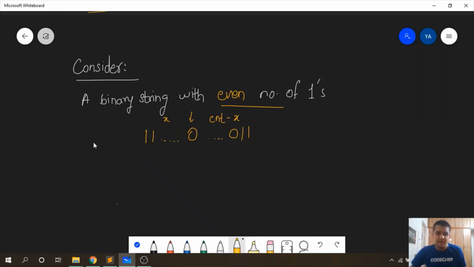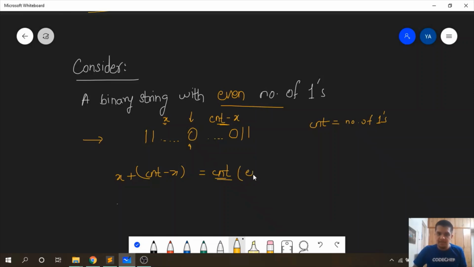Now, I've depicted this string randomly. So now we know that this contains an even number of ones. Now let us consider this position, this 0 position. So over here, I have represented x as the number of ones occurring before this position, and count minus x as the number of ones occurring after this position. So count over here represents the number of ones. Now, if you notice over here, x plus count minus x is equal to count, which is even.